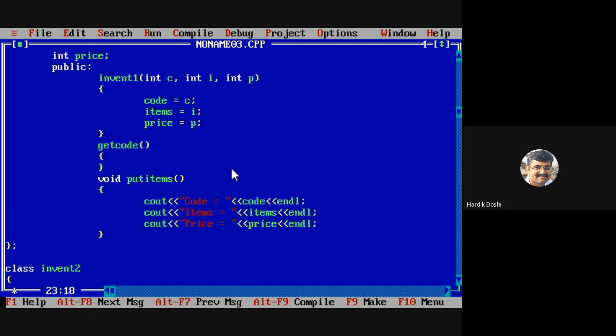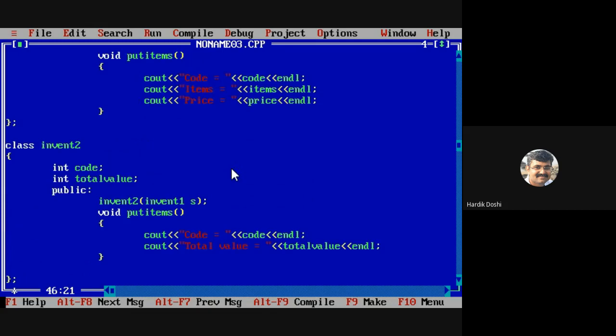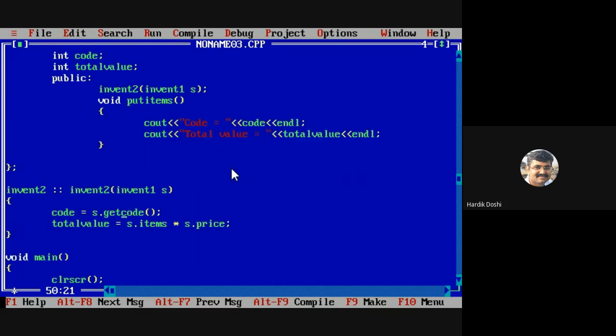That means this function should return the code. Return code. Now what is the type of code? Integer. So this function should return integer. Yes or no? ચલો ચેક કરો, આવું કર્યું તો અહીંયા આપણને રિઝલ્ટ તો મળવું જોઈએ ને. એક એરર તો રિઝોલ્વ થવી જોઈએ ને.